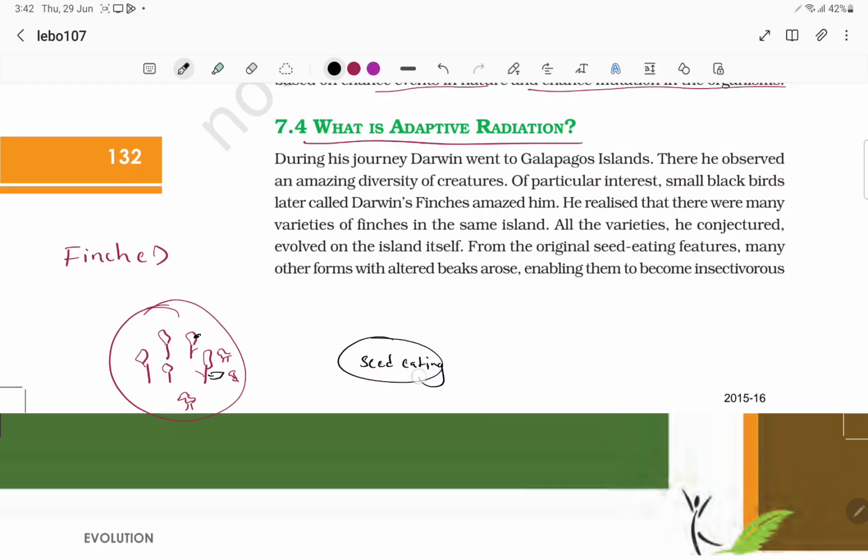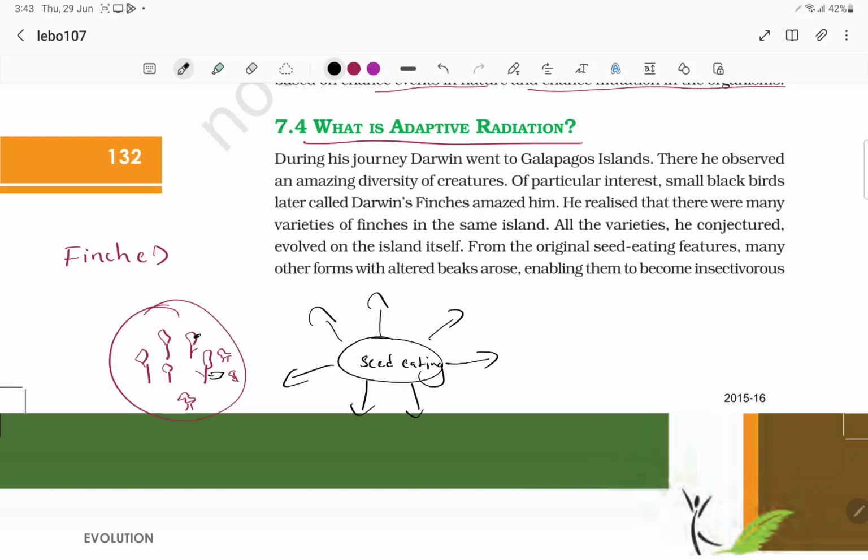Because assume that seeds are very scarce on that island, so they modified their beaks into various ways of eating. For example, if I came from an ancestor who ate only rice, but rice is very limited, obviously the dominant species will eat the rice, so I also have to adapt myself to eat chapati, right? So this is what it tells us in Darwin.